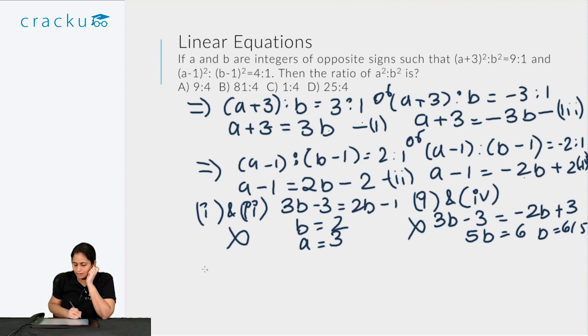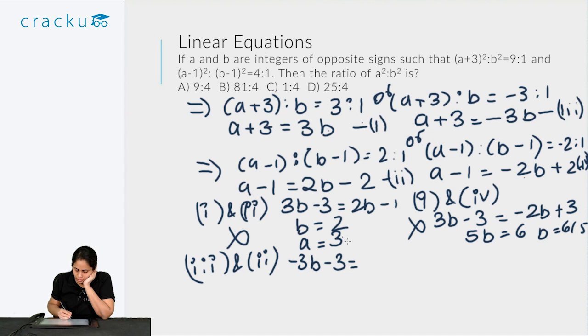Now let's consider 3 and 2. Considering 3 and 2, a plus 3 is equal to minus 3b and a minus 1 is equal to 2b minus 2. Now if I solve this, I get minus 3b minus 3 is equal to 2b minus 1.